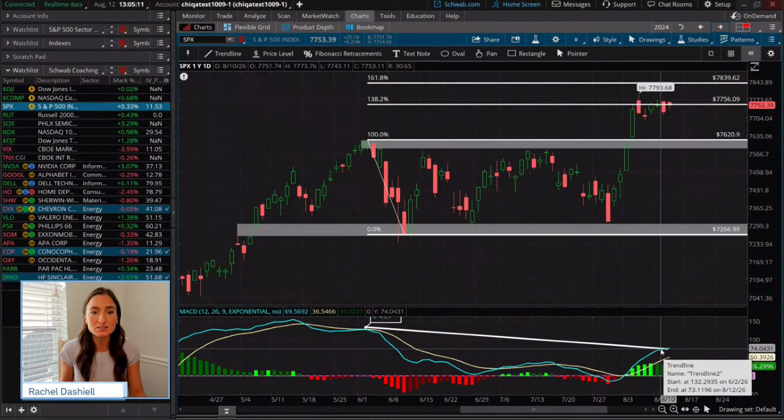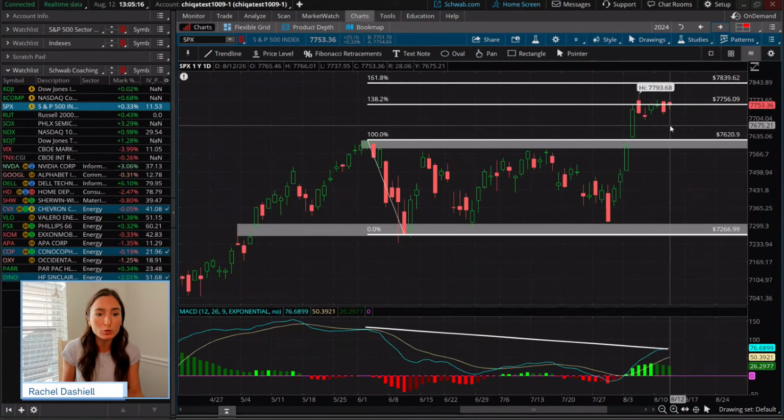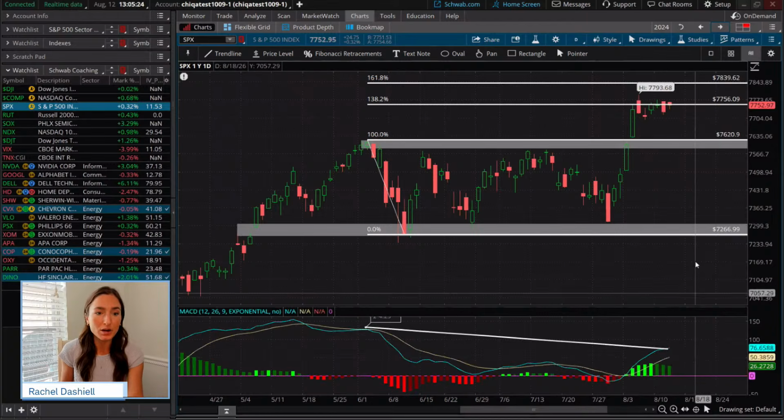Maybe the index just does need a little bit of a consolidation around these levels. Maybe it'll be a little bit of a pullback. Of course, price will tell us that information. This momentum is just a warning signal, but this is telling us that price could see a little bit of momentum reset here before resuming that trend higher.